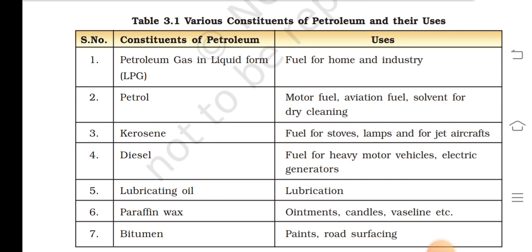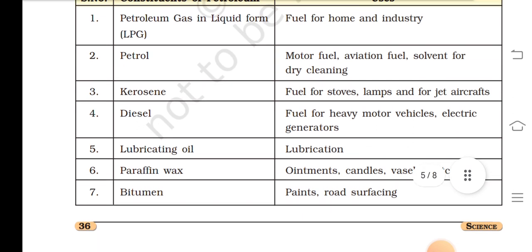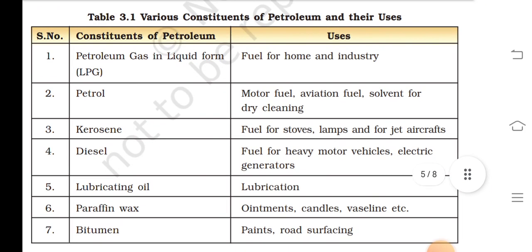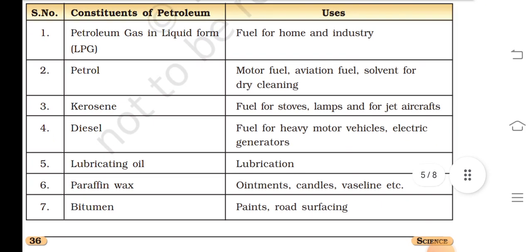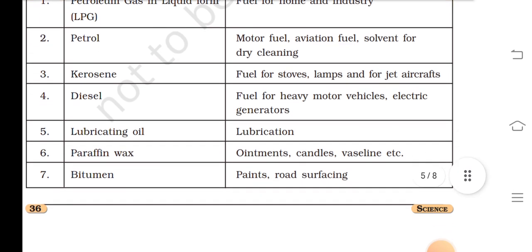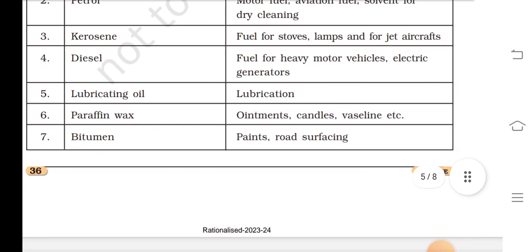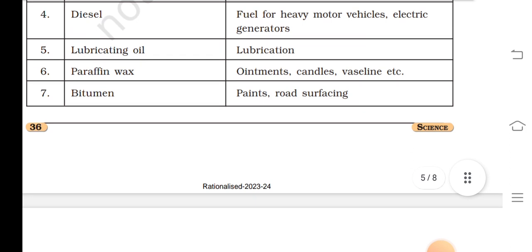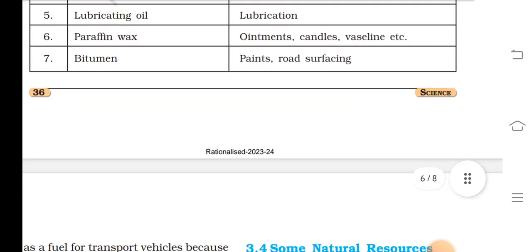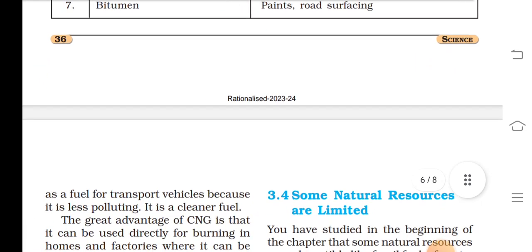Various constituents of petroleum and their uses. Petroleum gas in liquid form (LPG) is used as fuel for home and industry. Petrol: motor fuel, aviation fuel, solvent for dry cleaning. Kerosene: fuel for stoves, lamps, and for jet aircraft. Diesel: fuel for heavy motor vehicles, electric generators. Lubricating oil: lubrication. Paraffin wax: ointment, candles, Vaseline, etc. Bitumen: paints, road surfacing.